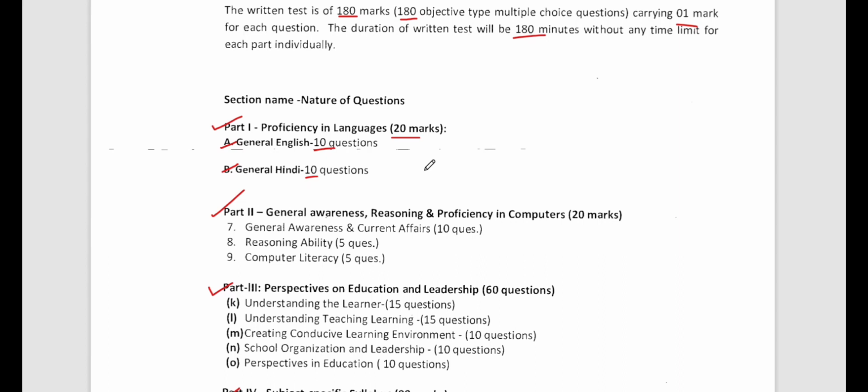So general English you will get for 10 marks, and general Hindi you will get for 10 marks, which means both the Hindi and English questions are compulsory. You have to write it. All right, you have to write it. So both are compulsory here.